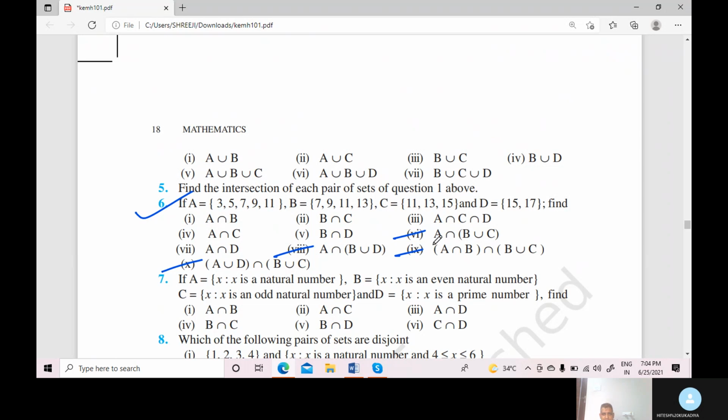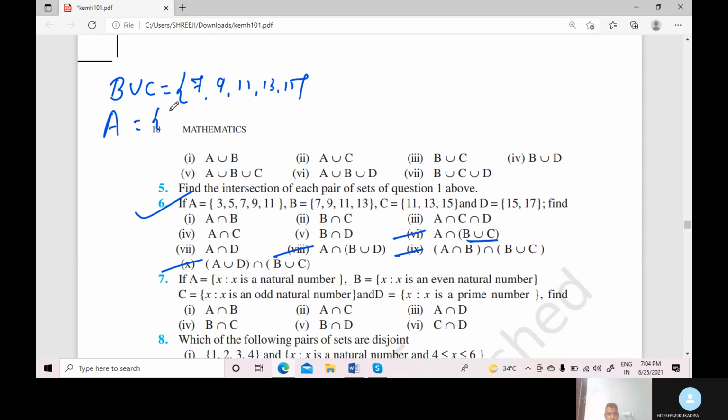Now A intersection (B union C). First we find B union C: 7, 9, 11, 13 and C, which is 11, 13 already done, and the last one is 15. That is B union C. Now take the intersection with A. The set A is 3, 5, 7, 9, 11.